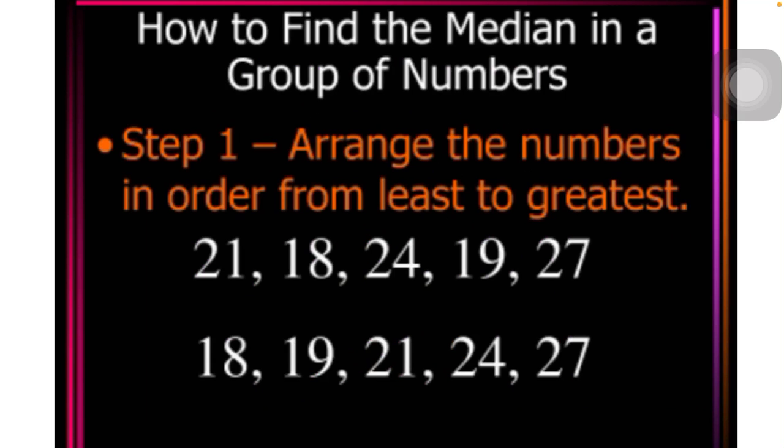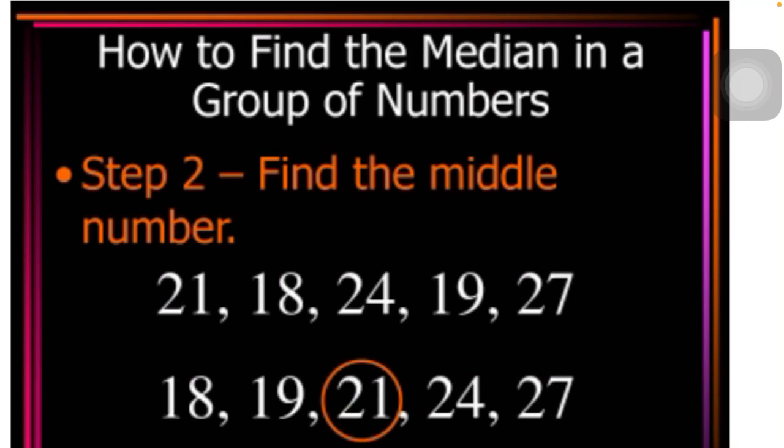Next, we have 21, 18, 24, 19 and 27. So first what will we do? Going step by step, we will first arrange them in order. When you arrange them in order, we can write 18, 19, 21, 24 and 27, and then we will find the middle value. You can see now the middle value is 21, but earlier it was 24, which is not correct. So always in median, first arrange the numbers in order and then find the middle value. Then only you will get the correct answer.